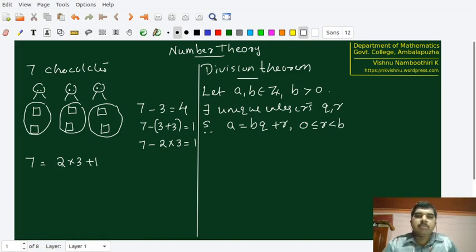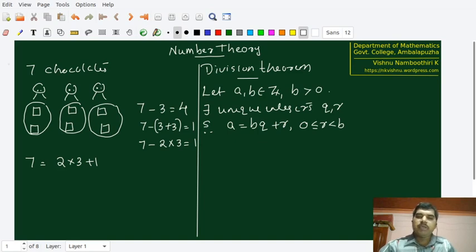Once we are given a statement in mathematics, we are supposed to establish it using existing results, existing notions, existing concepts. That establishing way is known as proving a theorem. Since we have stated that this statement is true, this is a theorem, we are now expected to prove it. So how do we prove this?